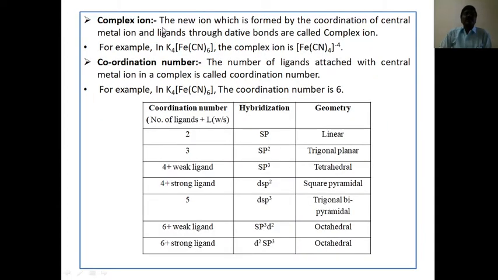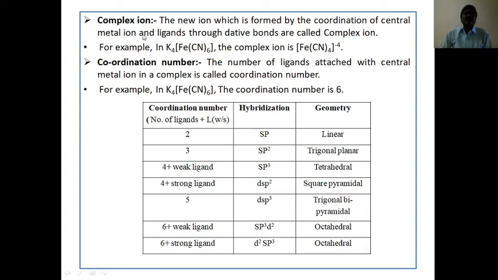Next, complex ion. What is a complex ion? The new ion which is formed by the coordination of central metal ion and ligands through dative bonds. The dative bonds are formed between the central metal ion and ligand, that is a complex ion.